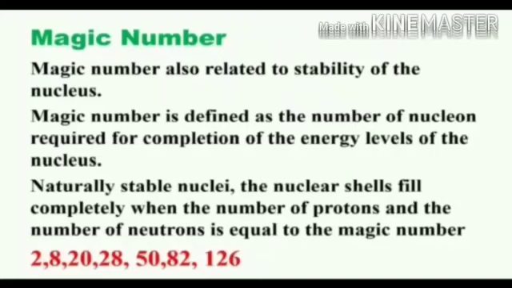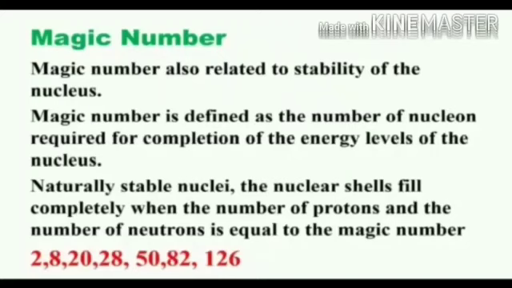Nuclei with 2 protons or 2 neutrons, 8 protons or 8 neutrons, 20 protons or 20 neutrons, 28 protons or 28 neutrons, 50 protons or 50 neutrons, 82 protons or 82 neutrons, 126 protons or 126 neutrons have been found to be particularly stable. Magic numbers are like electron shell numbers.